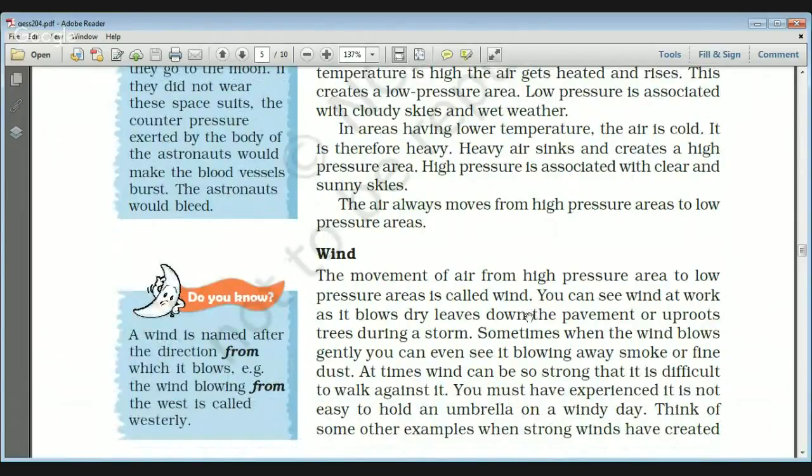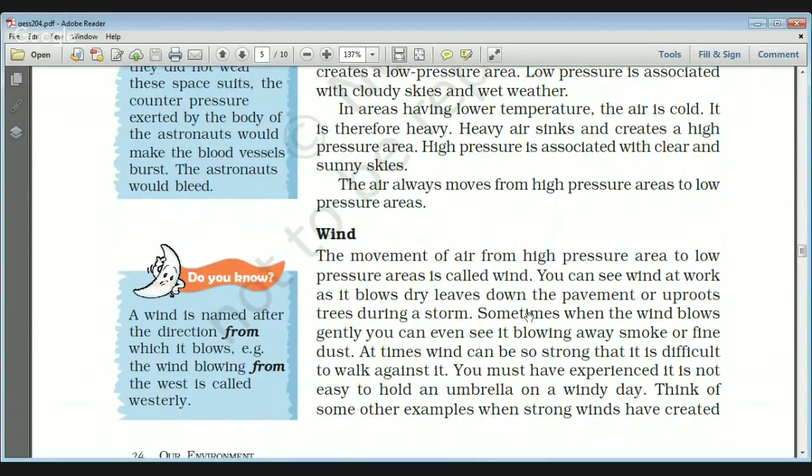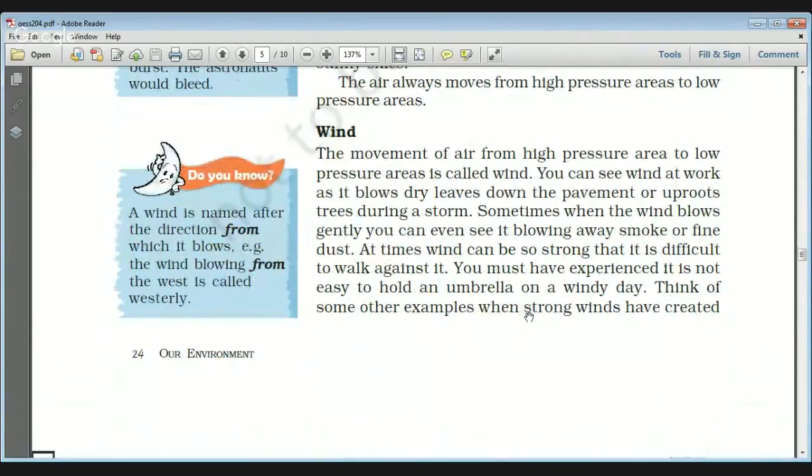Now, the air always moves from a high pressure area to a low pressure area. This is the fact, and that is why wind formation takes place. Wind is named after the direction from which it blows. For example, if the wind is blowing from the west, it is known as westerly. The movement of air from a high pressure area to a low pressure area is known as wind. You can see wind at work as it blows dry leaves down the pavements or uproots trees during a storm.